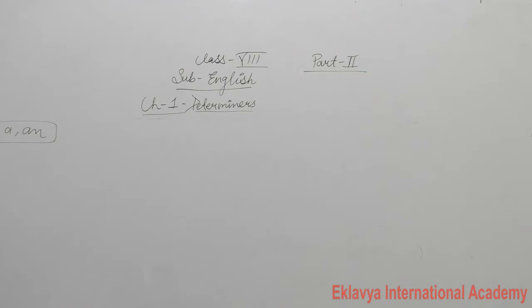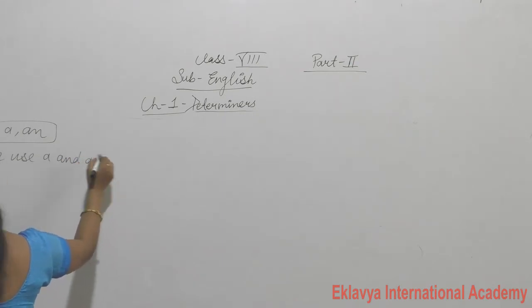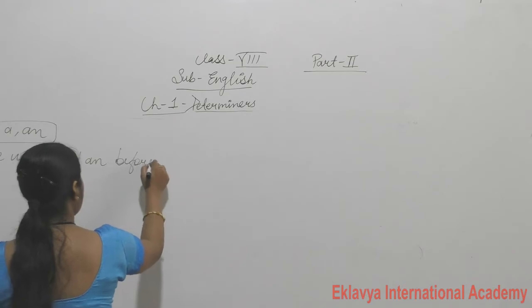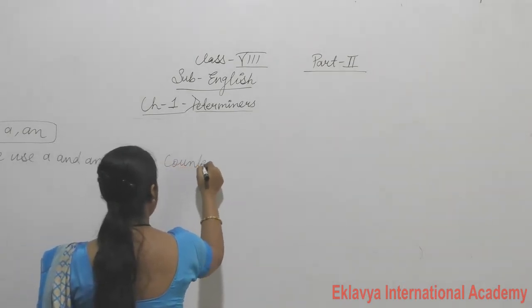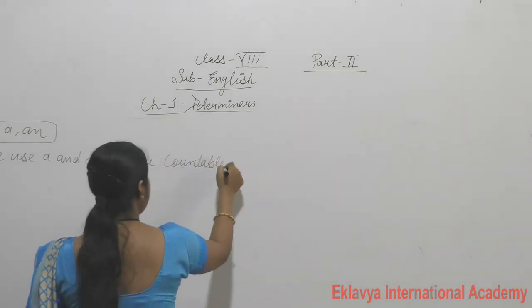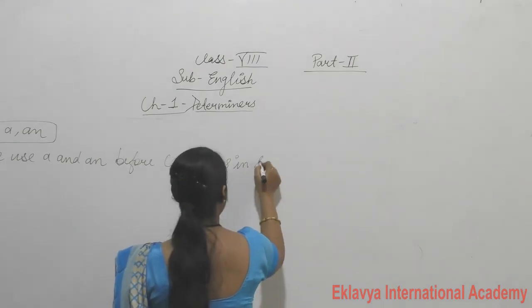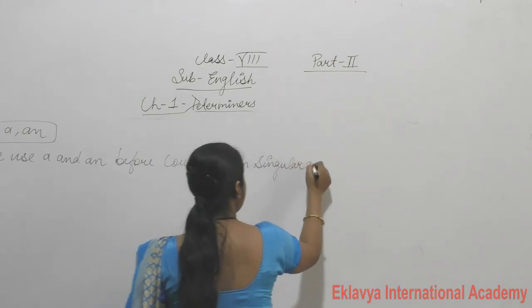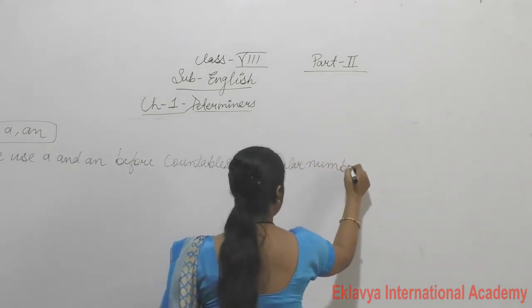Now, first point, we use A and AN before countables in singular number. Countables in singular number.